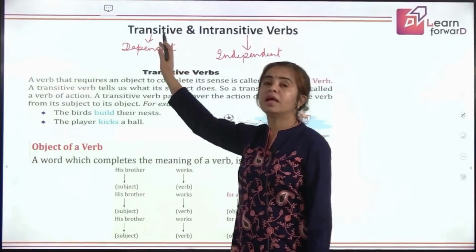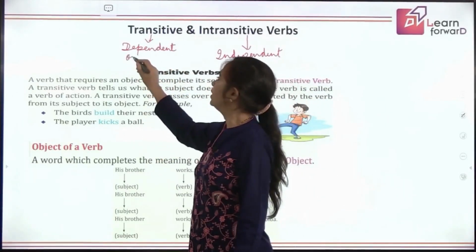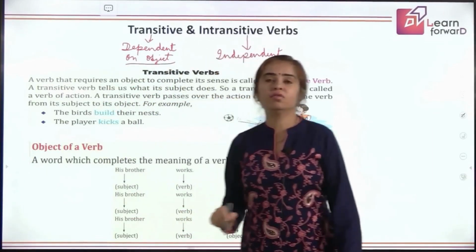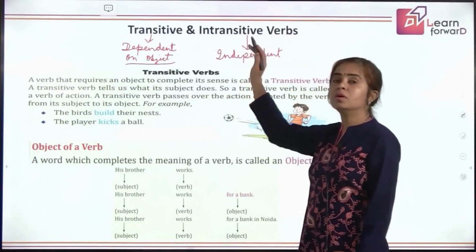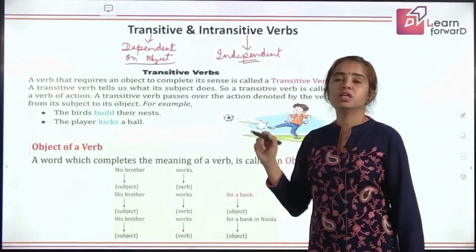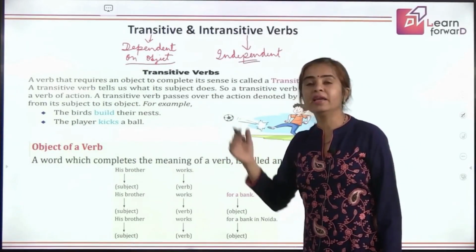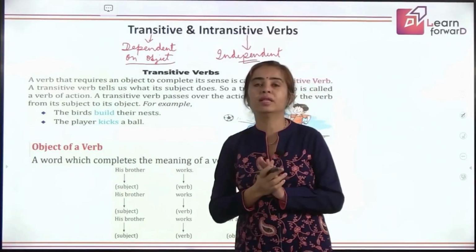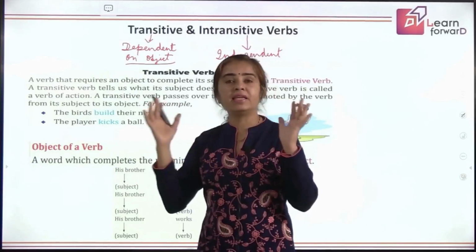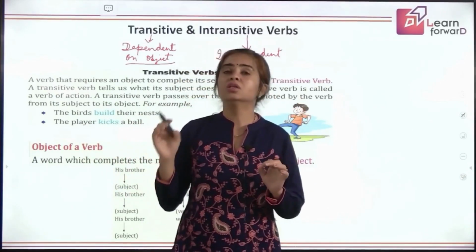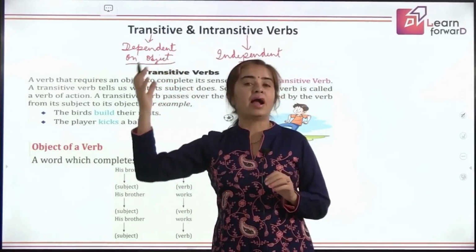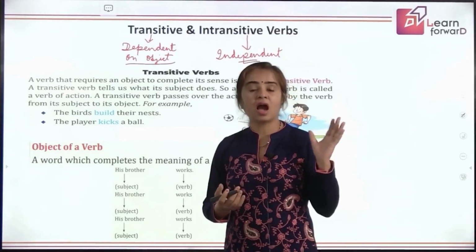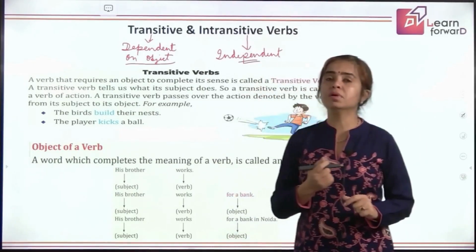The verbs that depend on an object in a sentence, that means without the object, they will not give a complete meaning. And if the verb gives complete meaning without an object also, then that becomes an independent verb, that means an intransitive verb. You need to note down one thing here, that we don't have any categorization of words, so that we can put some words in a list under the transitive category and the other verbs in a list under the intransitive category. What it means is, let me take a simple word, fly.